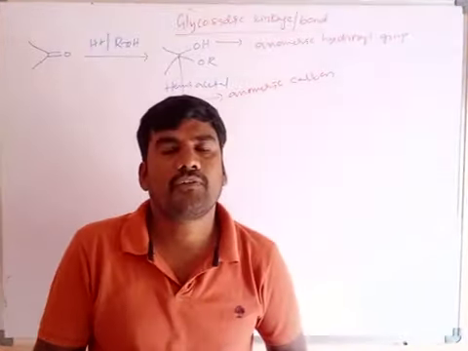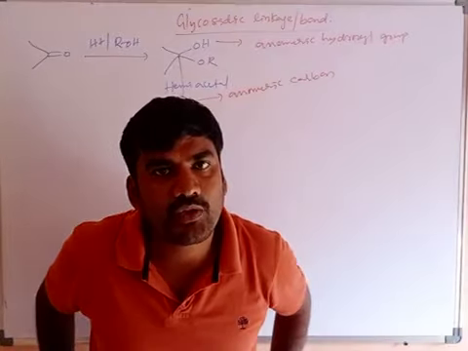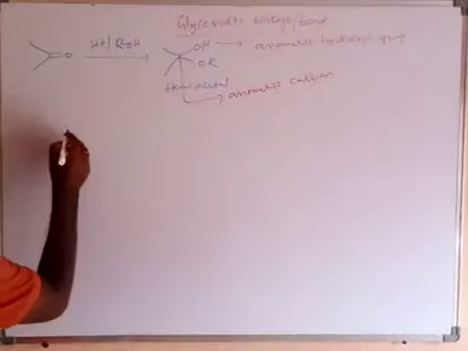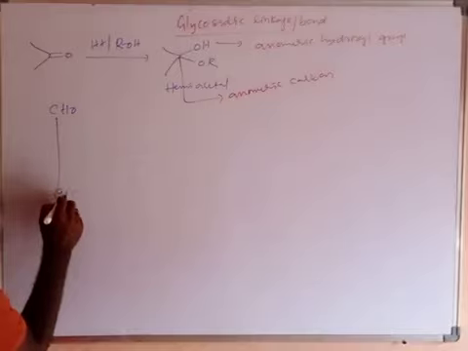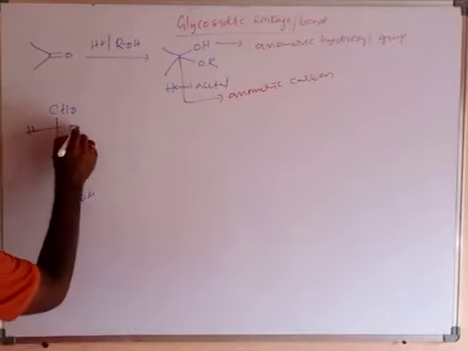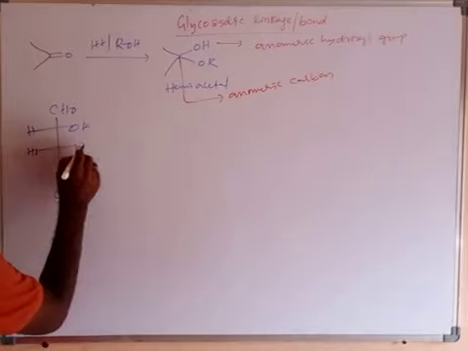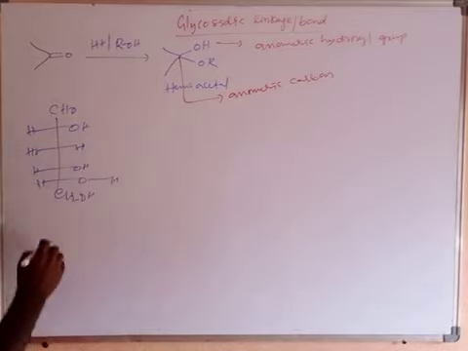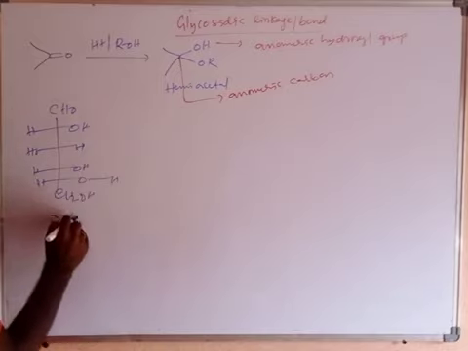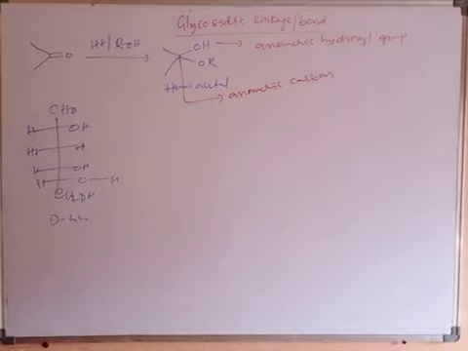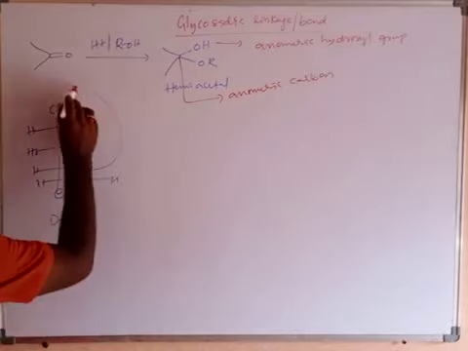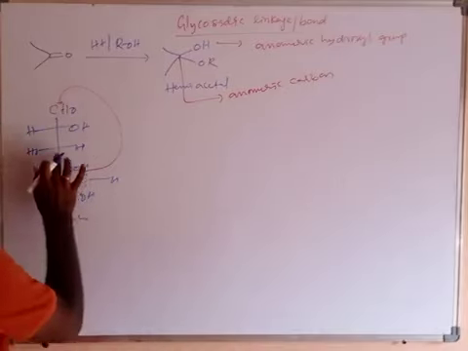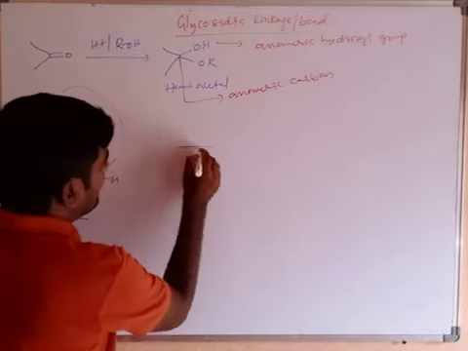Now the Haworth structure of alpha D fructose, beta D fructose, alpha D glucose and beta D glucose. Which structure are they? I will write one structure, then you can understand. Now this is glucose: CH2OH, HOH, OHH and HOH. This is alpha D glucose. Why D glucose? Because the OH group is on the right side. When the lone pair of electrons attacks the carbonyl carbon, we get a ring structure. How many member ring? 1, 2, 3, 4, 5, including oxygen. We get a 6 member ring like this.